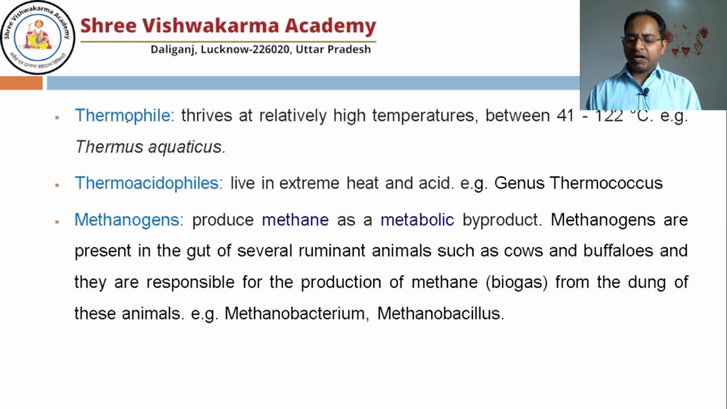Some examples of extremophiles: the thermophiles, means the archaebacteria, where thermo means temperature, phile means loving. They can survive between 41 to 122 degrees centigrade. Even in boiling water they can survive. The name example is Thermus aquaticus.